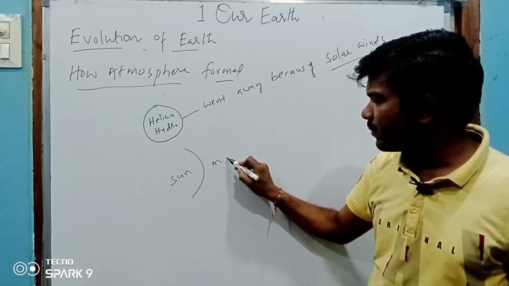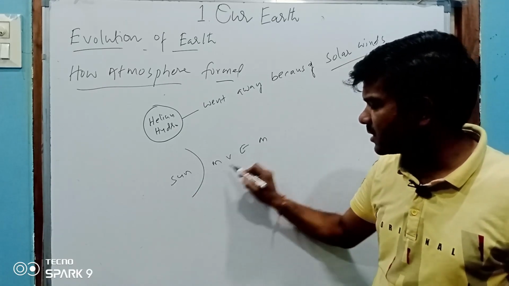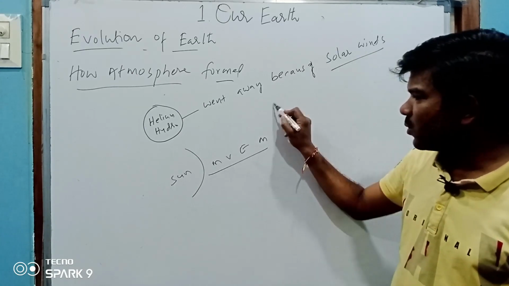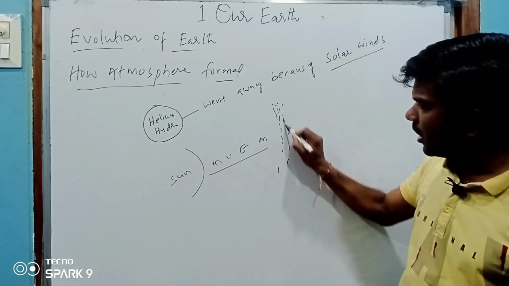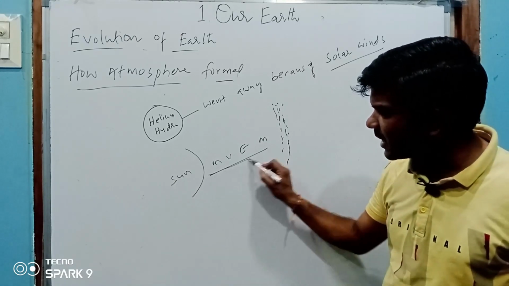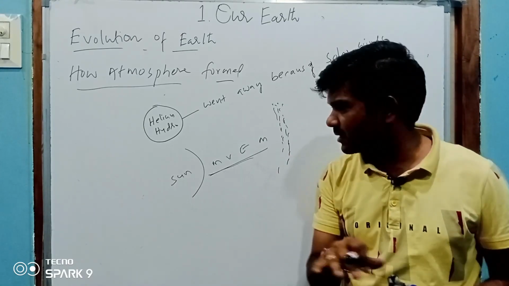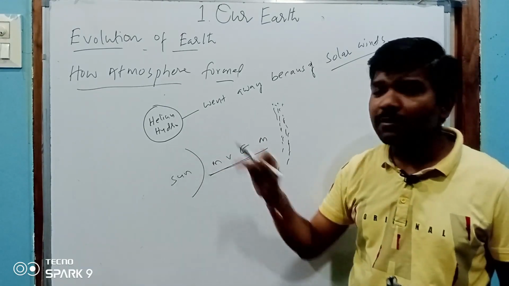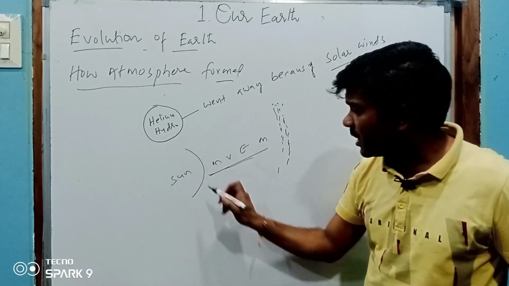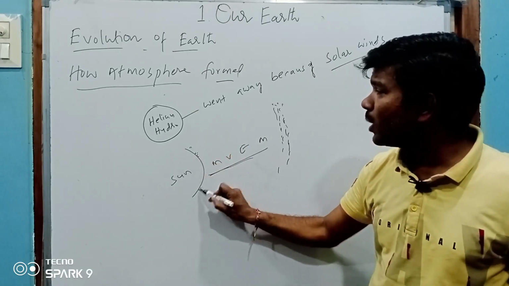So Mercury, Venus, Earth and Mars, these are the inner planets. After the inner planets, there is an asteroid belt. The percentage of helium and hydrogen is a little less compared to the outer planets. In the inner planets, the helium and hydrogen percentage was less because of solar radiation, because of the solar winds.